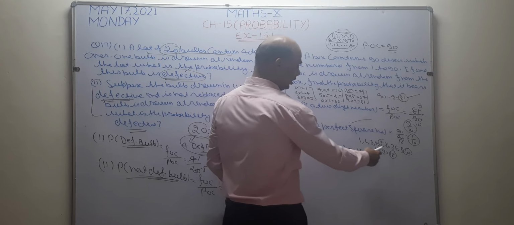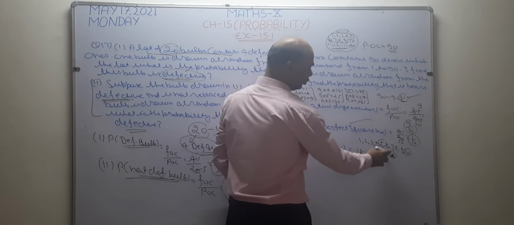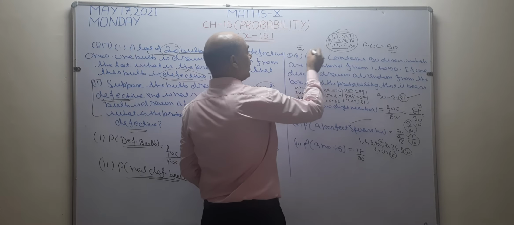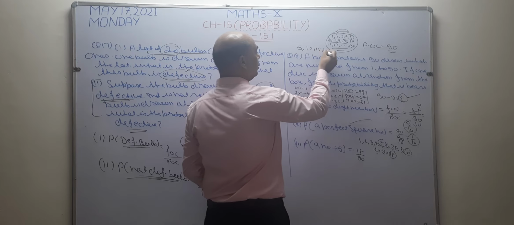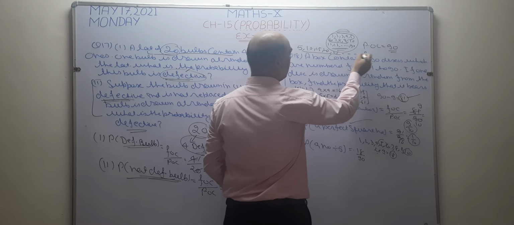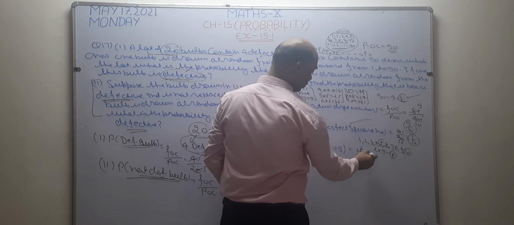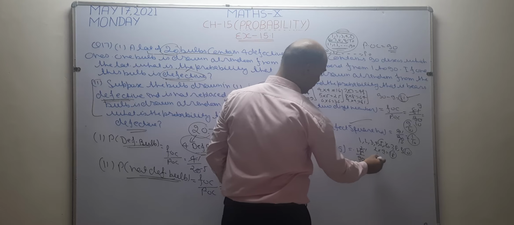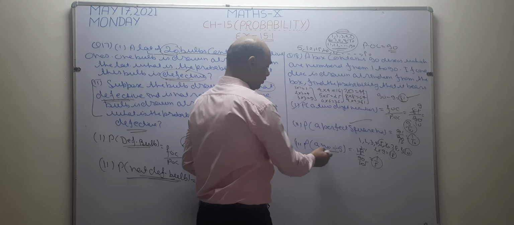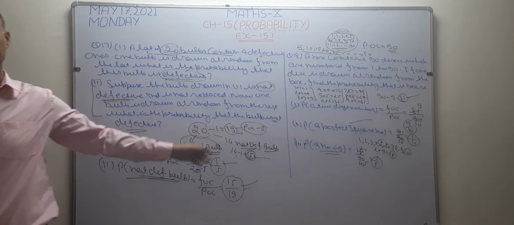POC is 90. In my favor, how many numbers are there? 18. If you do not understand this, then you have to write like this. Take out the numbers 5, 10, 15, 20, 25 and so on. When you check, the answer will remain the same, 18. 9 twos are 18, 9 ones are 9, 2 ones are 2, 2 fives are 10. The answer becomes 1 by 5. So 1 by 5 is the answer for a number which is divisible by 5. I hope it is clear to you. Okay.